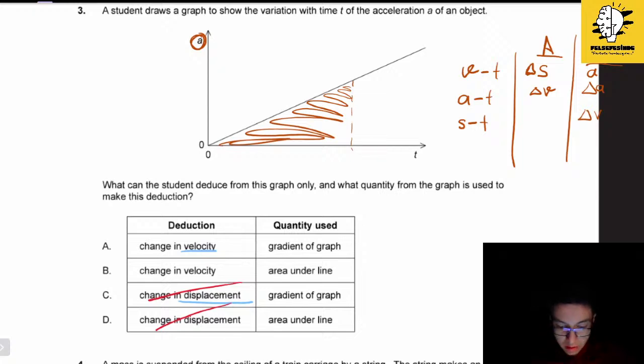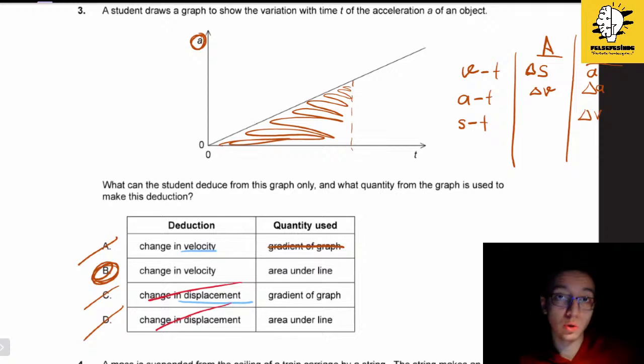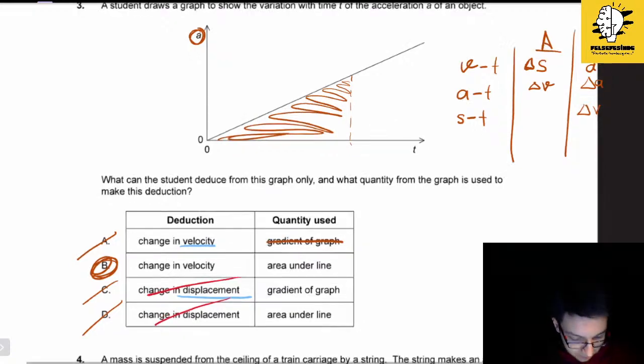Therefore, if it is an acceleration versus time graph, we will be able to find the change in velocity, and it will not be from the gradient of the graph. The gradient of the graph will be the jerk, the rate of change of acceleration. Therefore, the answer has to be B.